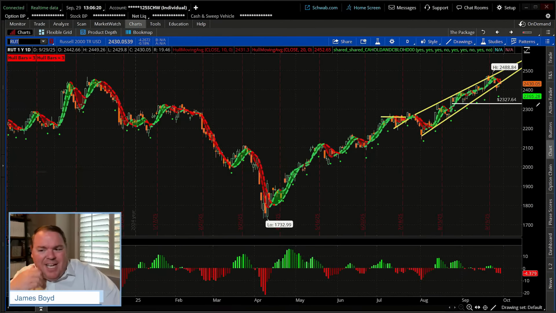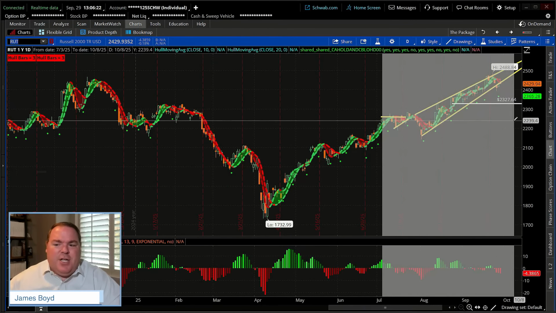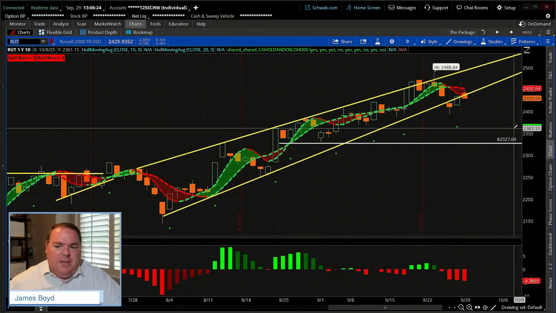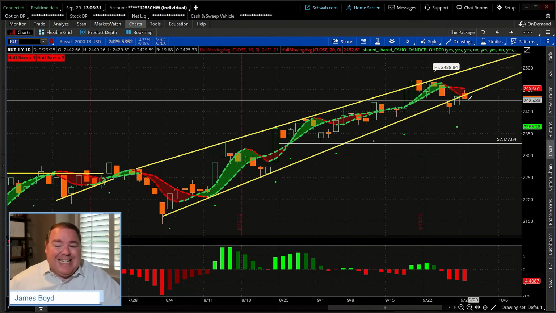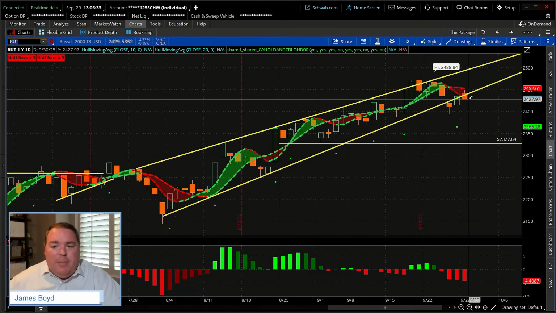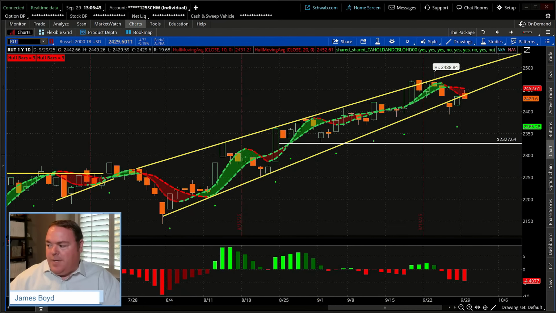Where you might see a little bit of a difference is in the Russell 2000. Russell 2000 fell below that diagonal channel that we've had drawn for a while, and we're sitting slightly underneath it. So a little bit more weakness in the Russell 2000. Dramatically, I wouldn't say that, but it has pulled back a little bit from the high. It's down about 2% or so, okay?